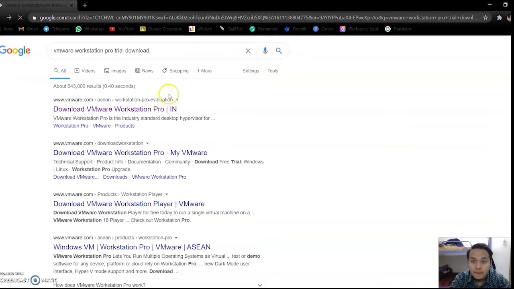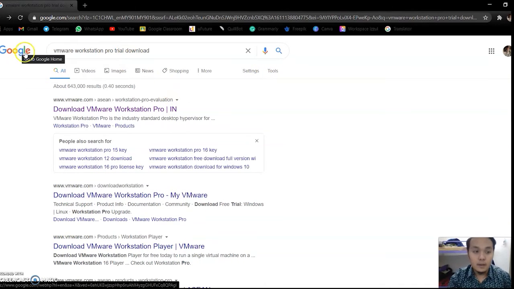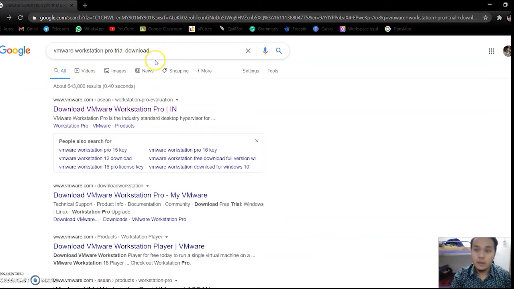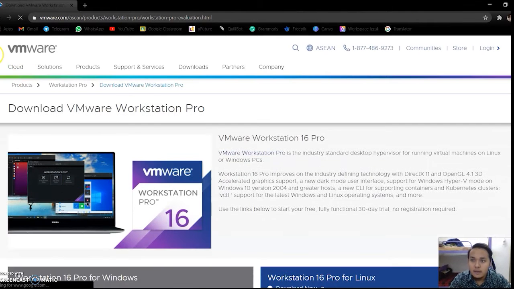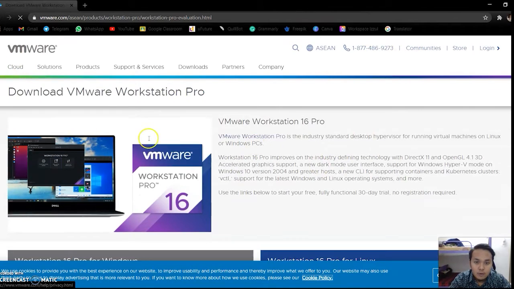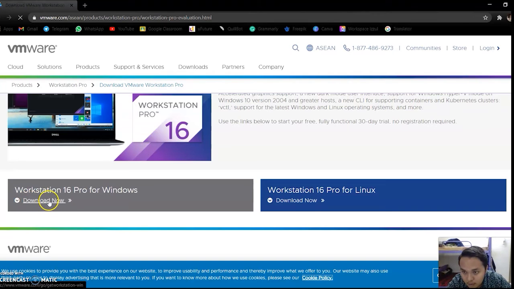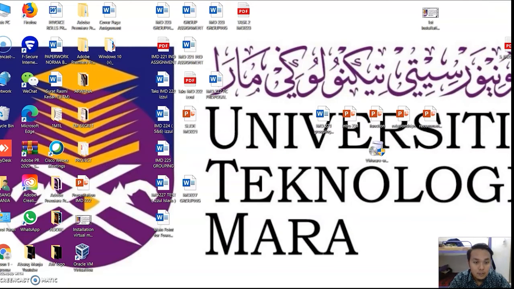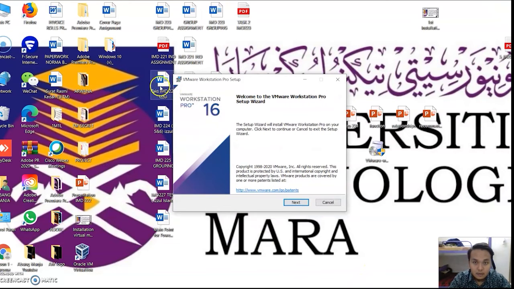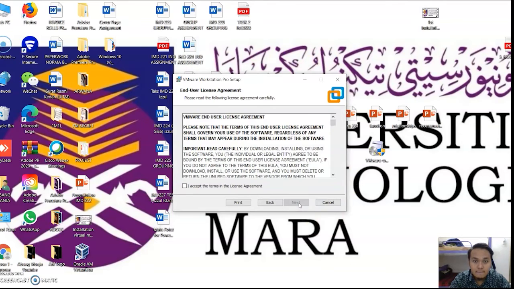Okay, if Google appears on your screen, you type VMware Workstation Pro and download the Pro trial. After that, the VMware website will appear on your screen. So you click download now, and after you finish your download, this will pop up on your screen. So you click next. I accept the terms and license agreement. So next,